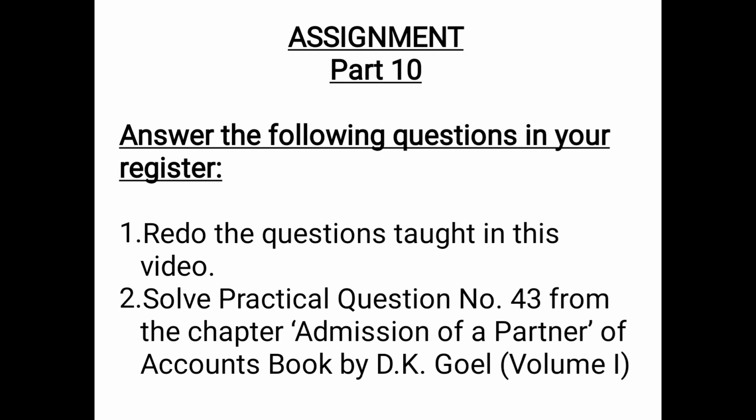And again I am repeating, children, keep on revising all the parts, all the entries, all the formulas, because every topic in this partnership unit is interconnected. And one more thing, since it is a practical subject, as many questions as you can practice, it will help you in mastering the topics and fetching you good marks.